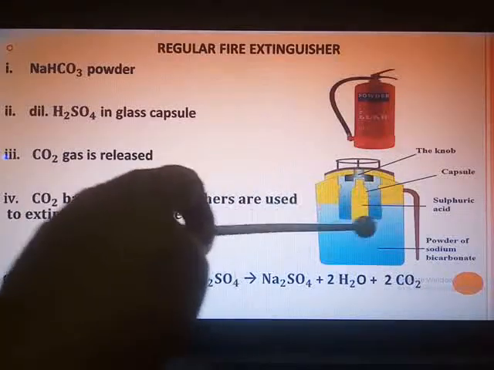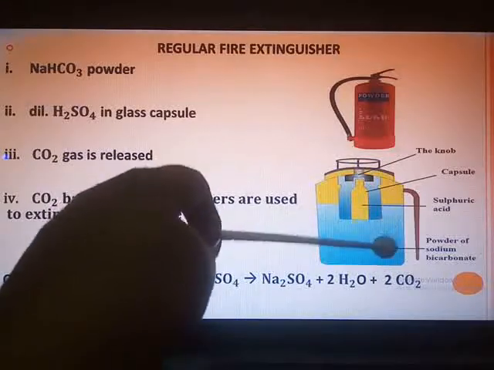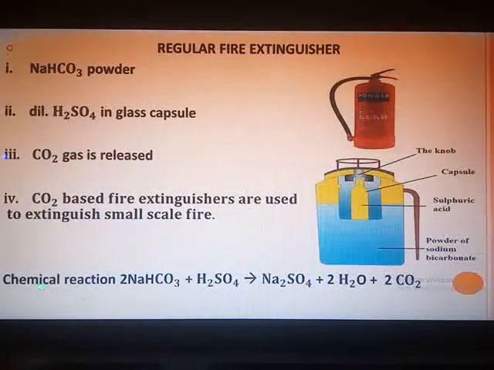The sulfuric acid in this capsule comes in contact with sodium bicarbonate, and both of them react chemically to release carbon dioxide gas which comes out. Carbon dioxide based fire extinguishers do not cause corrosion and they are non-conductors of electricity. Once carbon dioxide gas is released, it is used for extinguishing fire. It does not support burning. Now these carbon dioxide based fire extinguishers are used only to extinguish small scale fire, and it is beyond their limit to extinguish a fire which is set up on a very large scale.